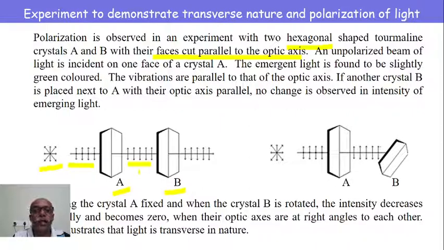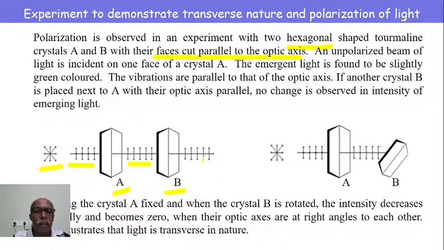Now, let us consider one more tourmaline crystal B, and if B is kept in such a way that the axes of both the crystals are parallel, the light coming out of A will fall on B and continue to propagate through B. No light is filtered off. The entire light coming out of A will pass through B without any change in intensity of light.